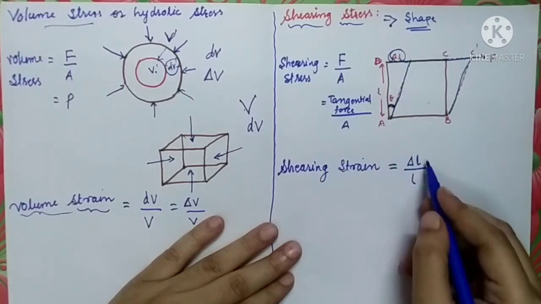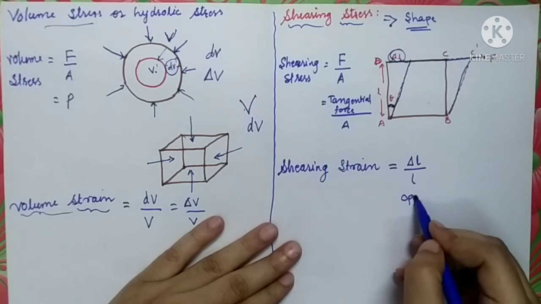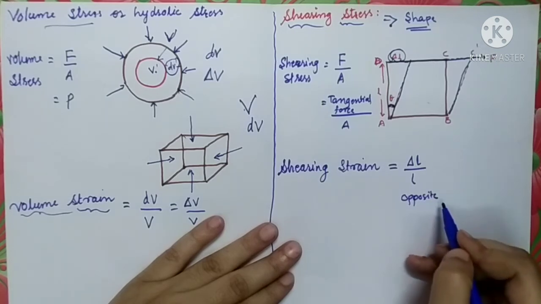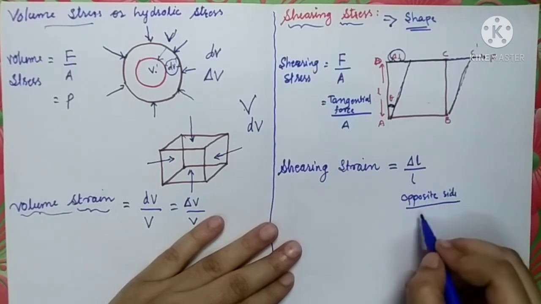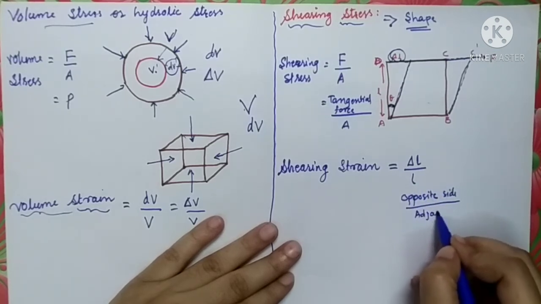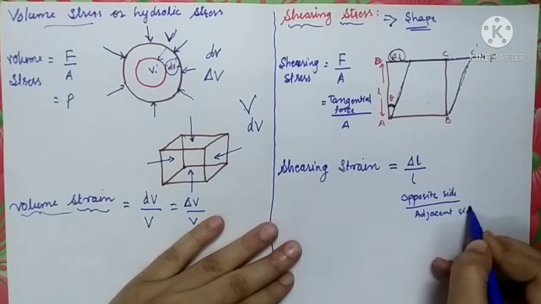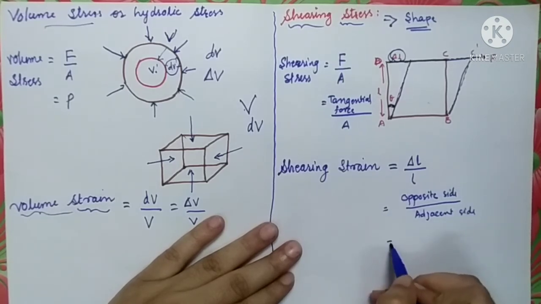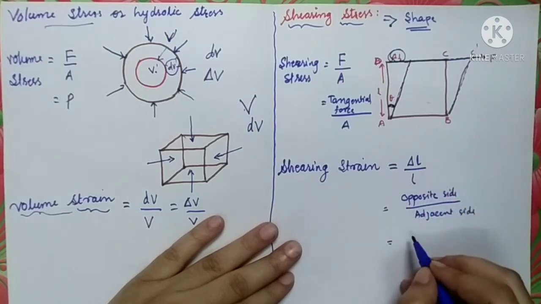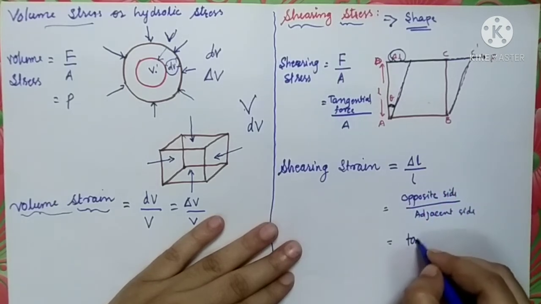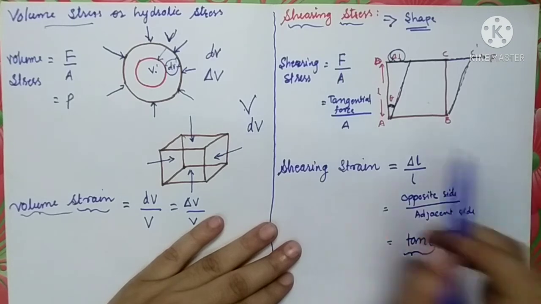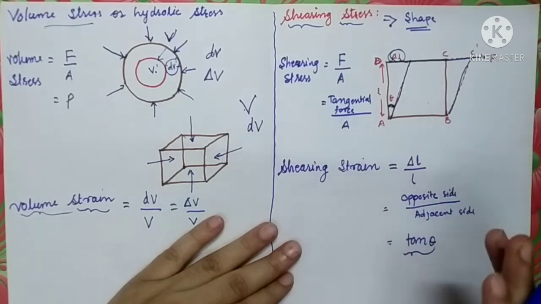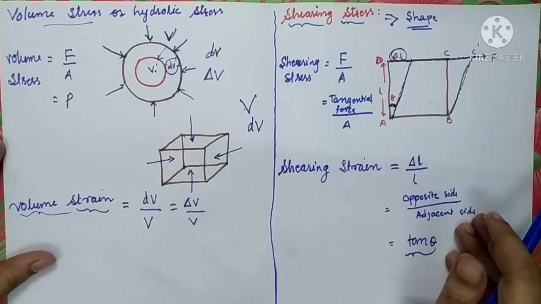Delta L is the opposite side of theta, and L is the adjacent side. So you can write delta L upon L as tan theta only. So shearing strain has the formula tan theta. Shearing stress will have the same formula, tangential force per unit area.